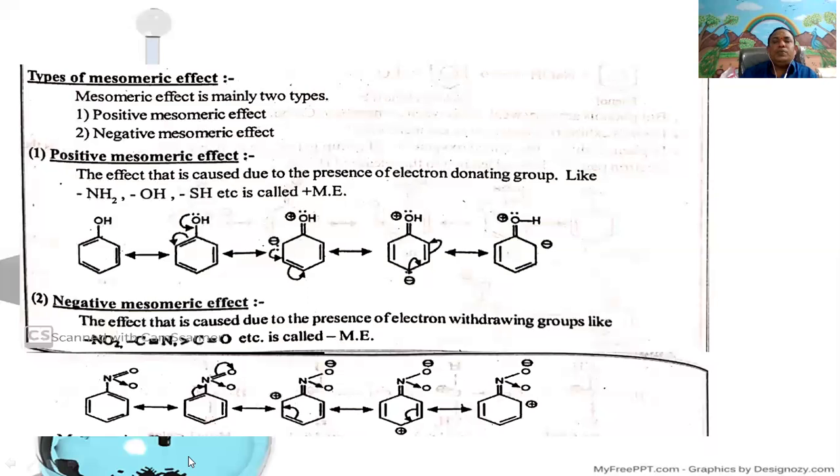Here are the types of mesomeric effect. The mesomeric effect is mainly of two types. One is the positive mesomeric effect. The second one is the negative mesomeric effect.